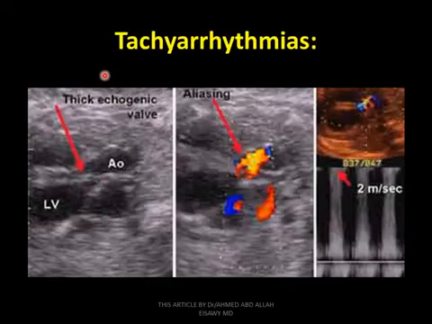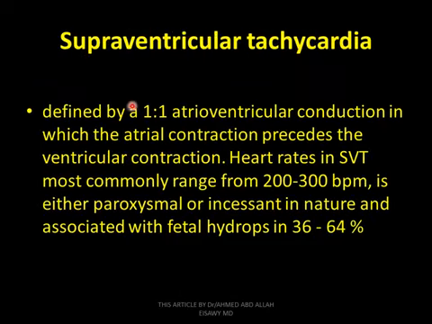Tachyarrhythmia: the heartbeat is more than 170, more than 180. This is tachyarrhythmias. Okay, supraventricular tachycardia is defined as 1 to 1 AV conduction in which atrial contraction precedes ventricular contraction. Heart rate in supraventricular tachycardia most commonly ranges from 200 to 300 beats per minute. It is either paroxysmal or incessant in nature, associated with fetal hydrops in 36 to 64%.